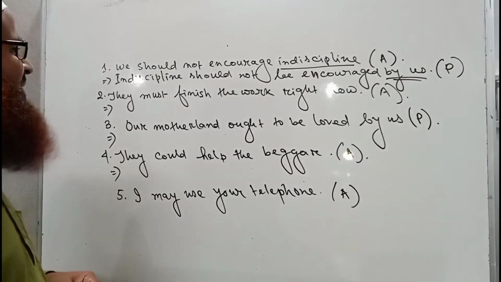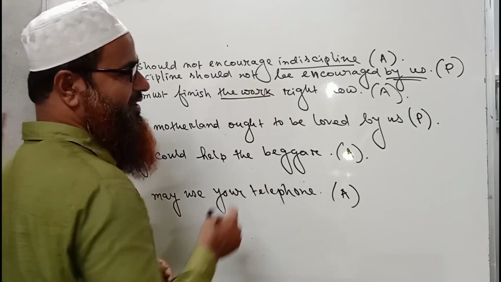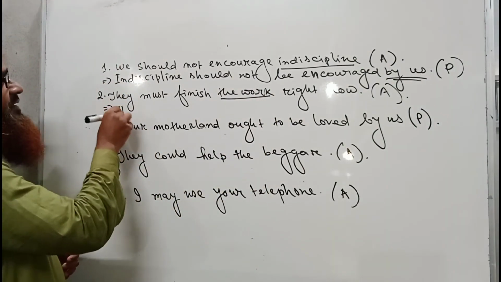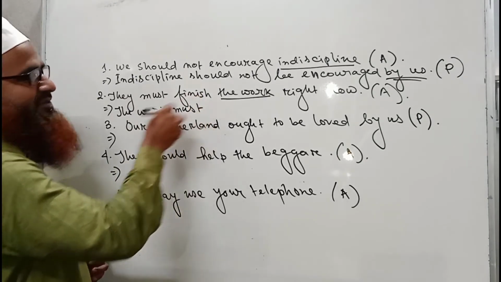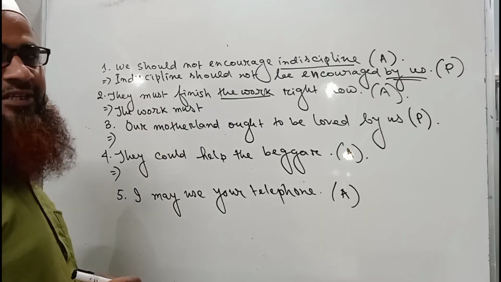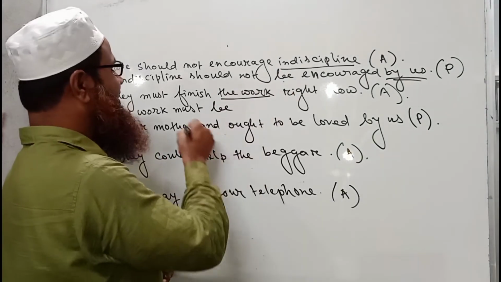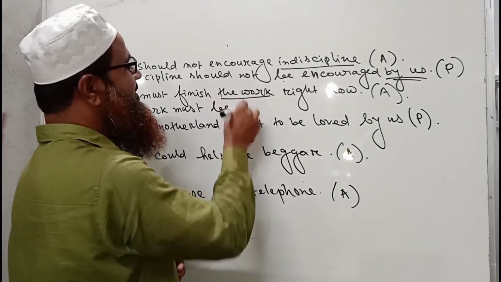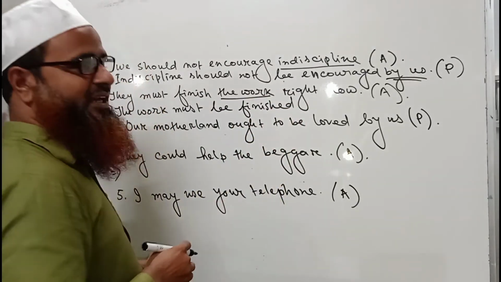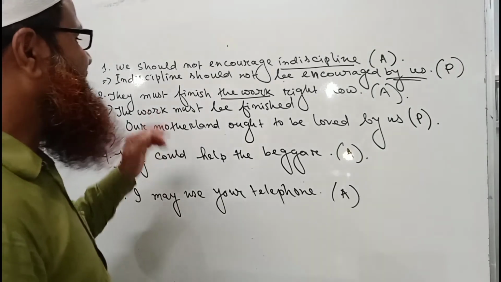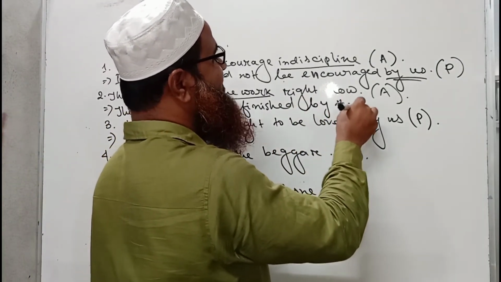Okay, now they must finish the work right now. Here the object is the work, so the work, and the modal is must. We have to use this "must" only, not another word in place of must. Okay, the work must. Then "be" will come like this. The work must be. Here we have to use the past participle of the main verb, that is finished. So the work must be finished by them. By them right now.